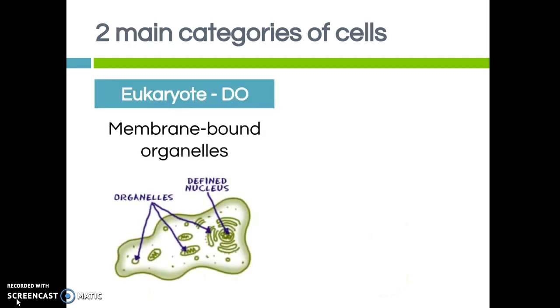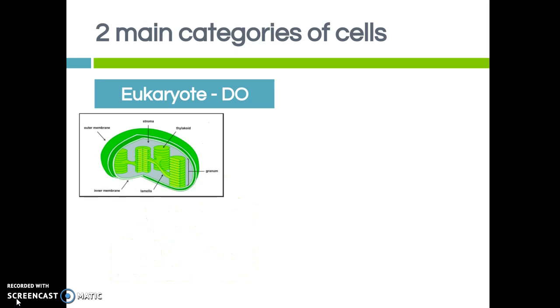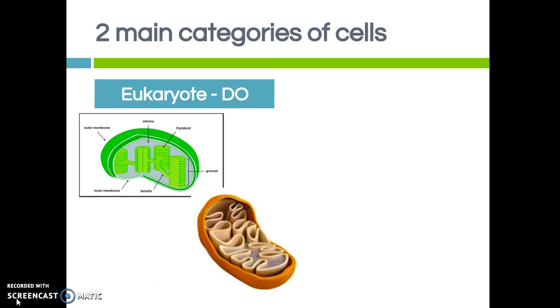Another characteristic about eukaryotic cells is that they do have membrane-bound organelles. All of the organelles that we studied in the cells unit are typically enclosed with a membrane on the outside. For instance, the chloroplast and the mitochondria that we're looking at, these organelles enclose themselves with a membrane. And eukaryotic cells do have these organelles.